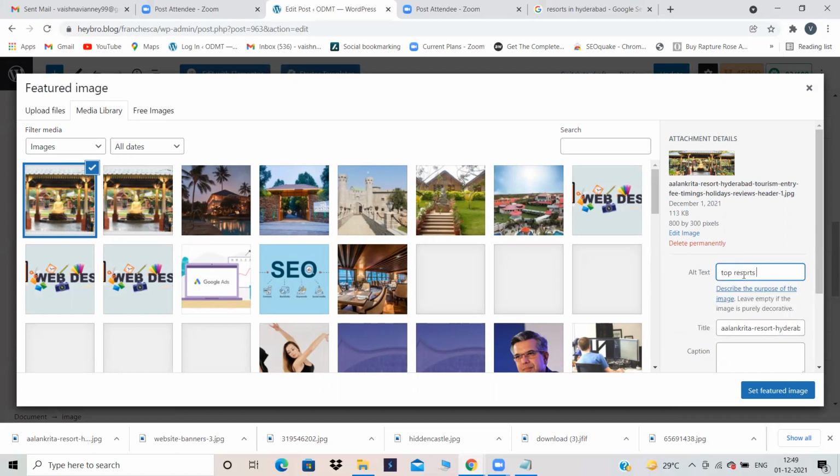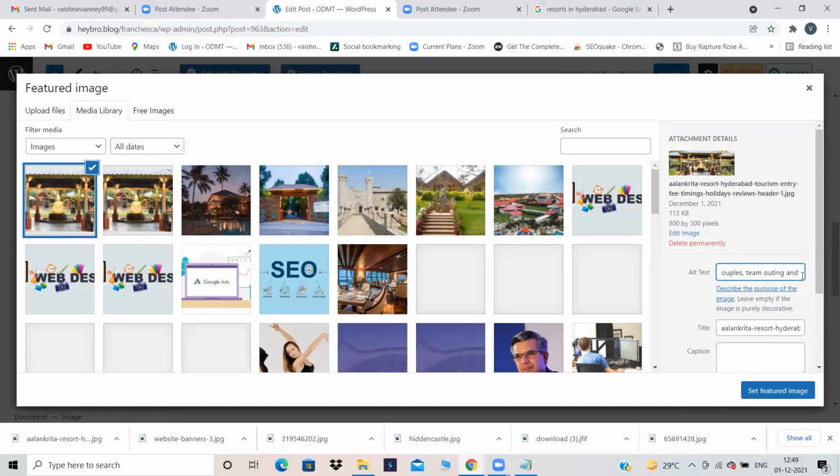Give some keyword. Top resorts in Hyderabad for couples, team outing and, if you have used this particular keyword anywhere, do not use it again.